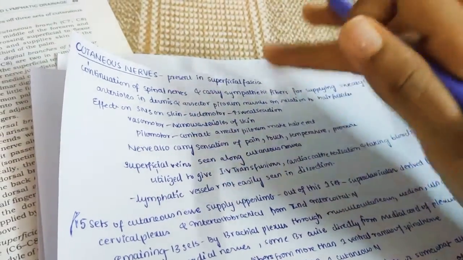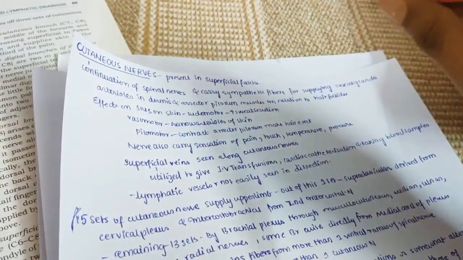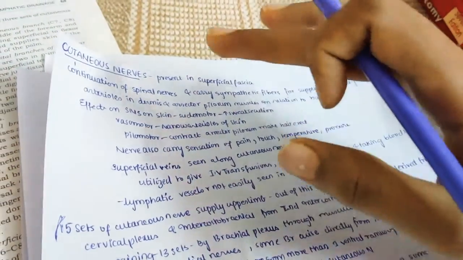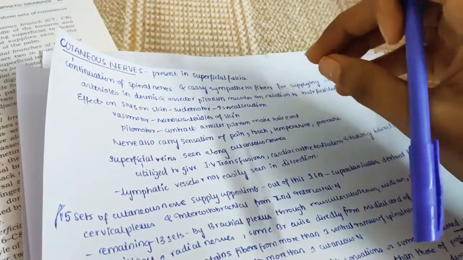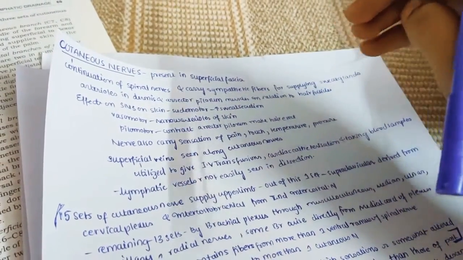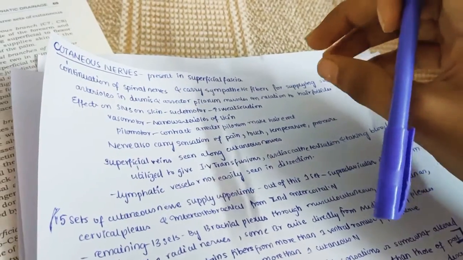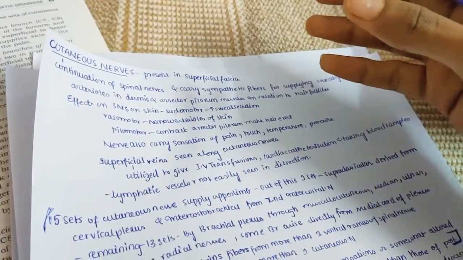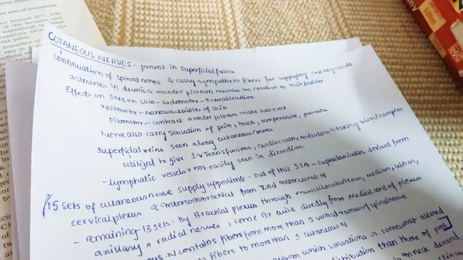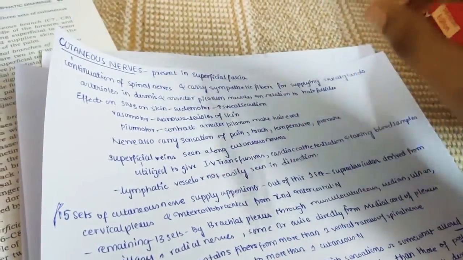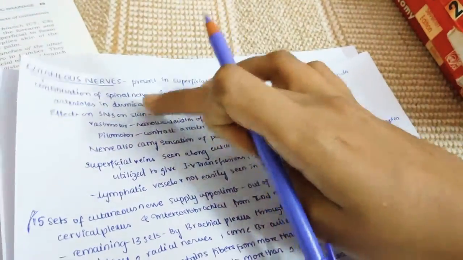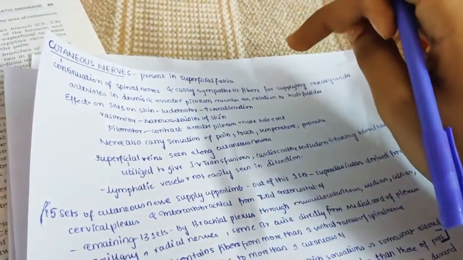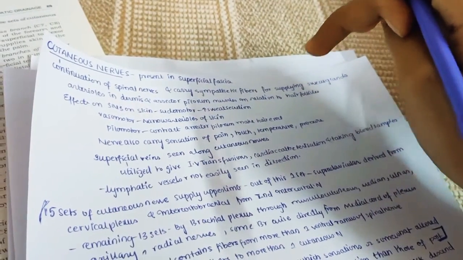sweat glands. So why are sympathetic fibers in these nerves? Because to supply the sweat glands, the arterioles in the dermis, and the erector pilorum muscles in relation to hair follicles. To supply them also, we need the sympathetic fibers. So sympathetic fibers are necessary for sweat glands, arterioles in dermis, and erector pilorum muscles which are in relation to hair